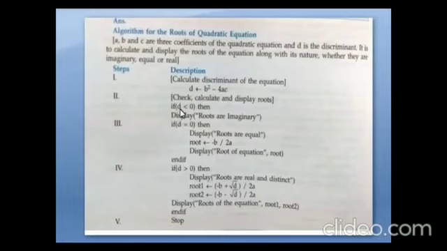If D is less than 0, then display roots are imaginary. Third step, if D is equal to 0, then display roots are equal. Root is minus b upon 2a; display root of equation, then end. Fourth step, if D is greater than 0, display the roots are real and distinct. Root 1 formula, root 2 formula, display roots of the equation are root 1, root 2, and then stop. So this is the algorithm for the quadratic equation question.